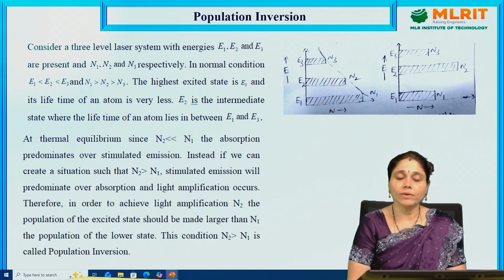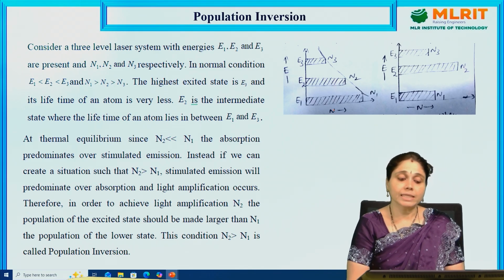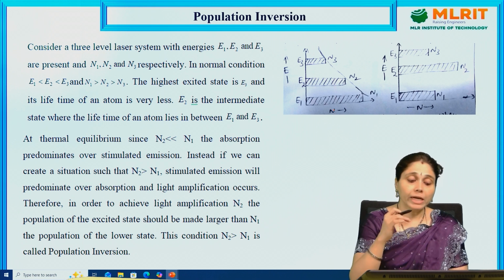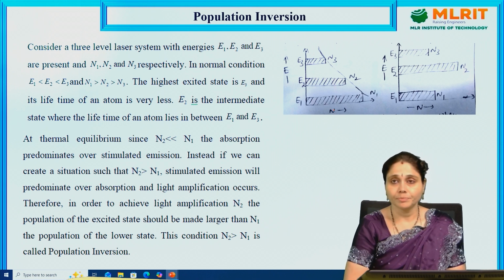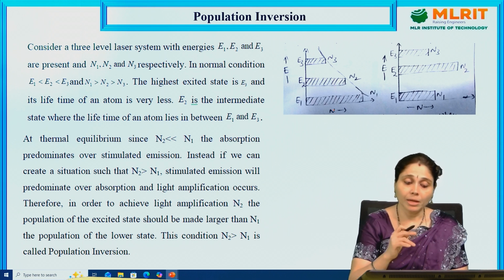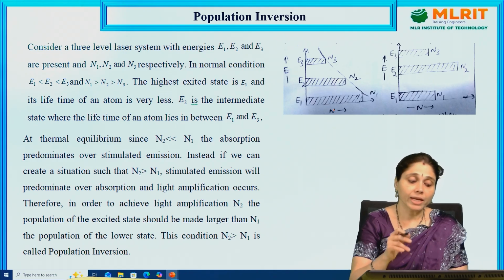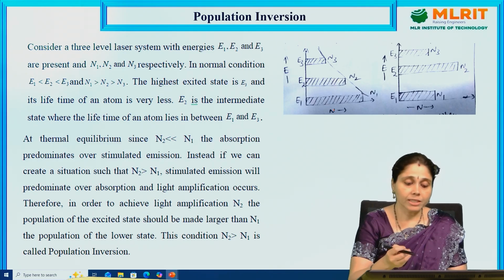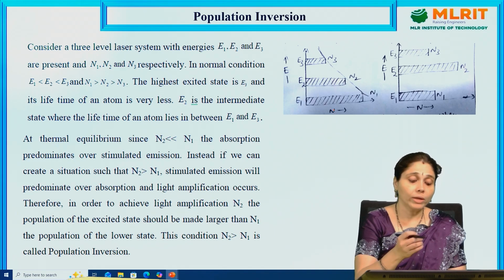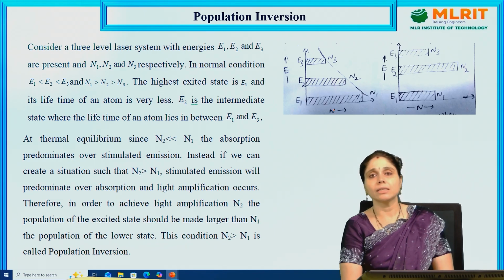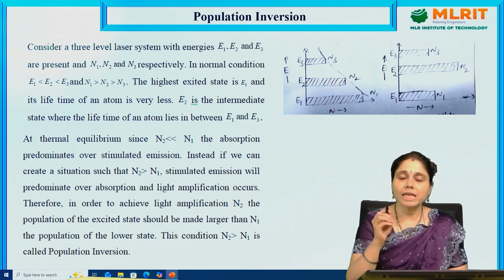At thermal equilibrium, since N2 is less than N1, the absorption predominates over the stimulated emission. Instead, if we can create a situation such that N2 is greater than N1, the stimulated emission predominates over the absorption and light amplification occurs. So, our basic definition of laser is light amplification.